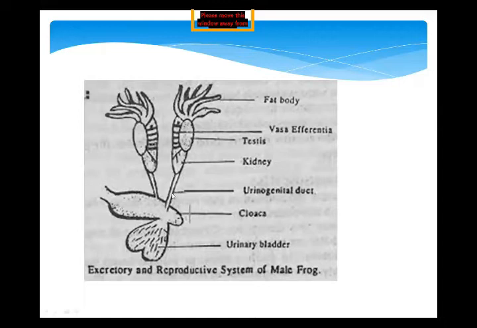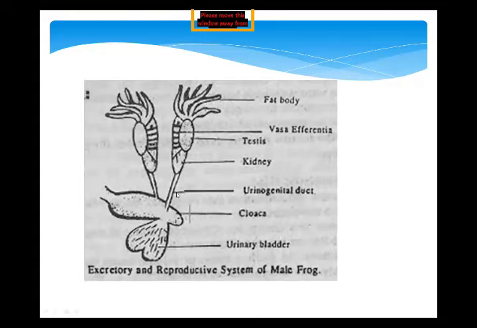Now, after that, I'm going to discuss the urinogenital duct. The word urino means urine, and genital means related to reproduction. So, urine and the reproductive system. What is the understanding of this? Urinogenital duct in frog. Actually, beta, this is the ureter, but in a male frog it is also called the urinogenital duct. Why?